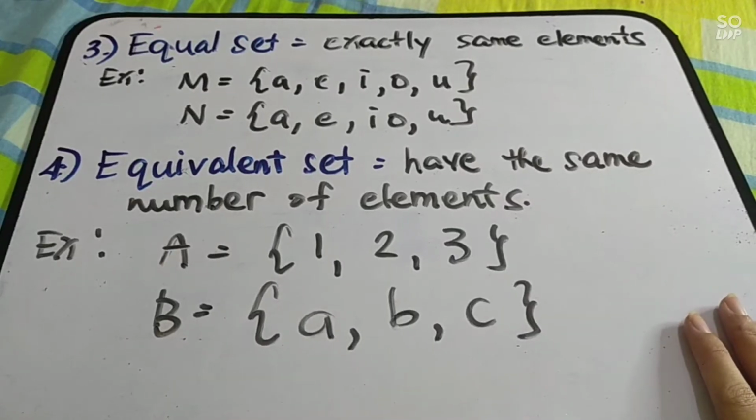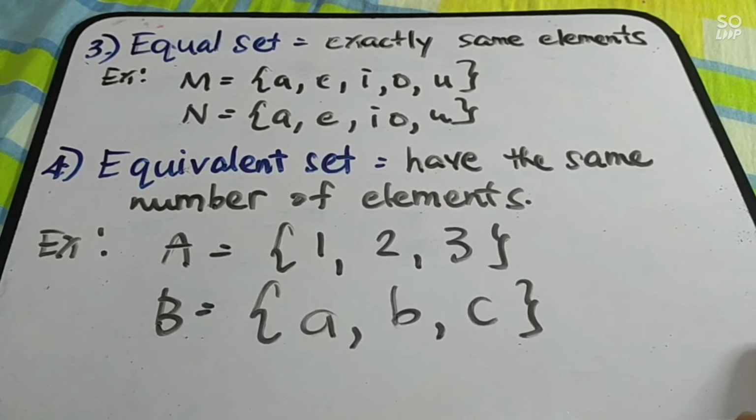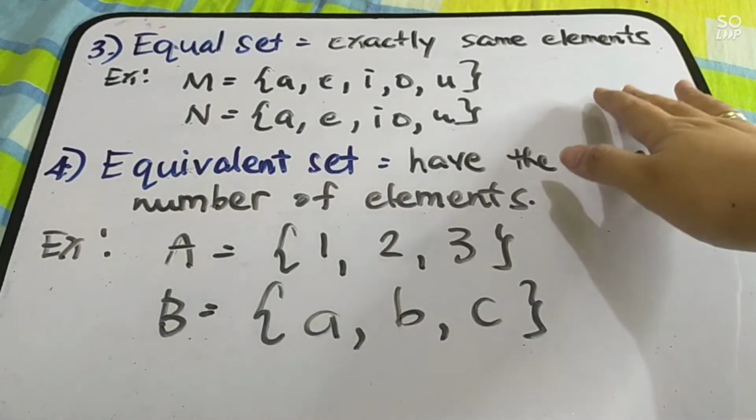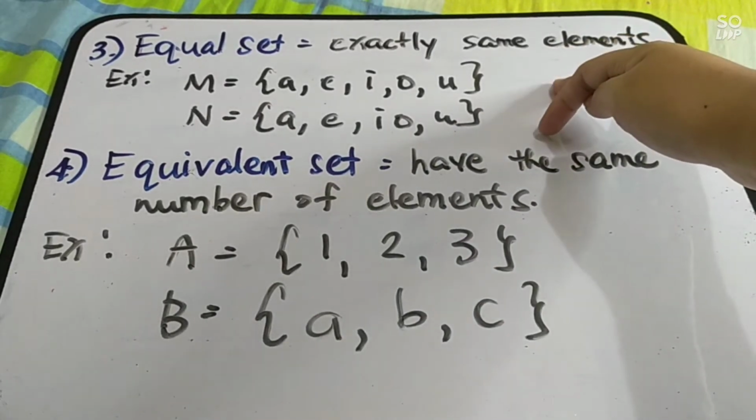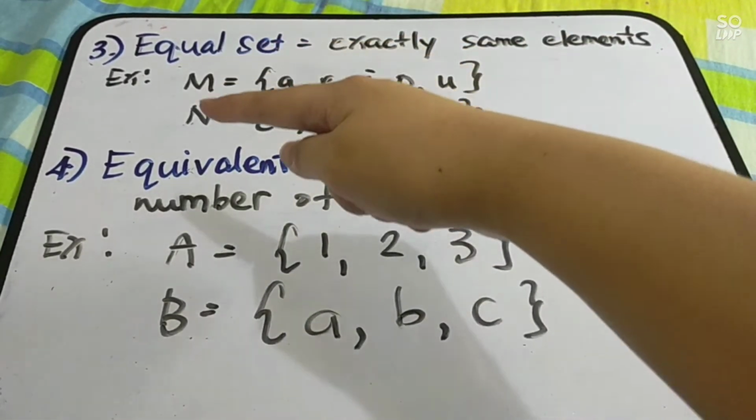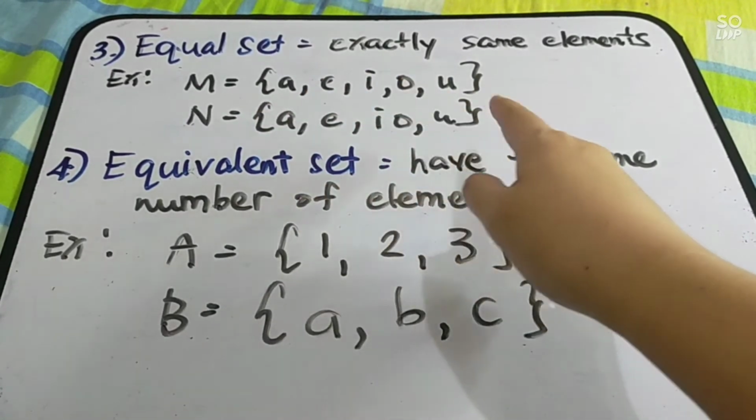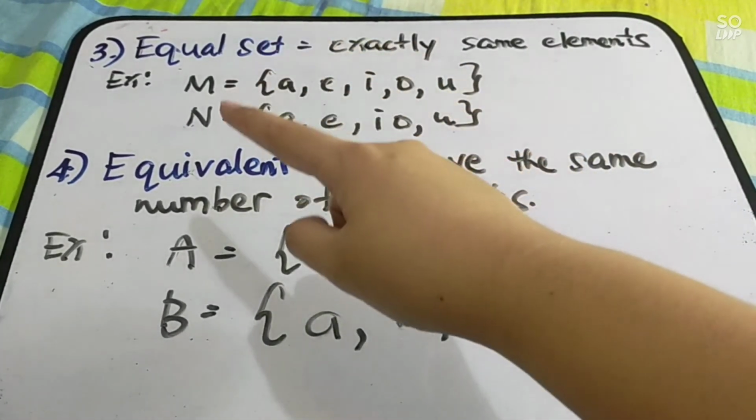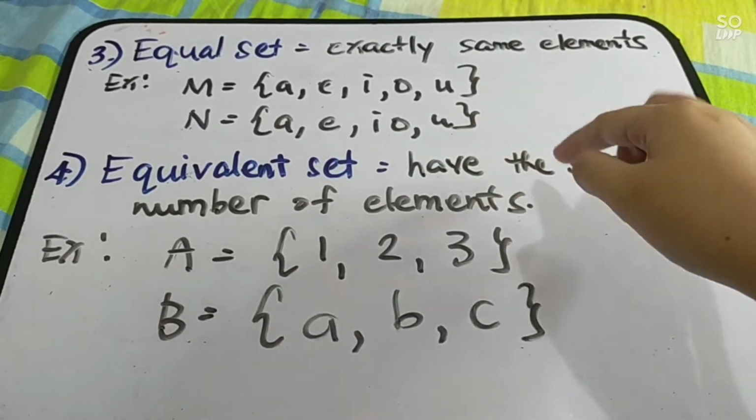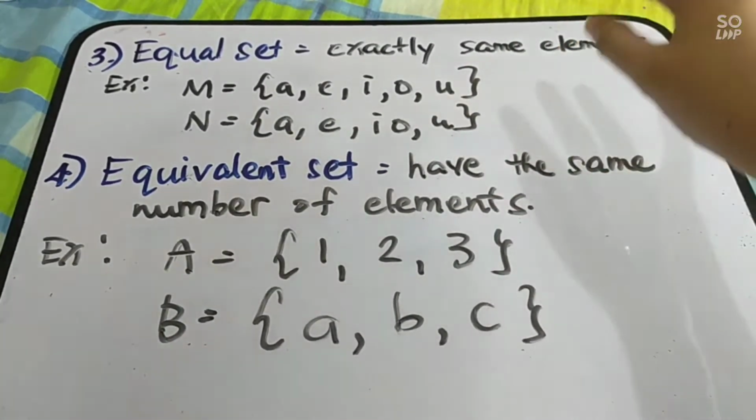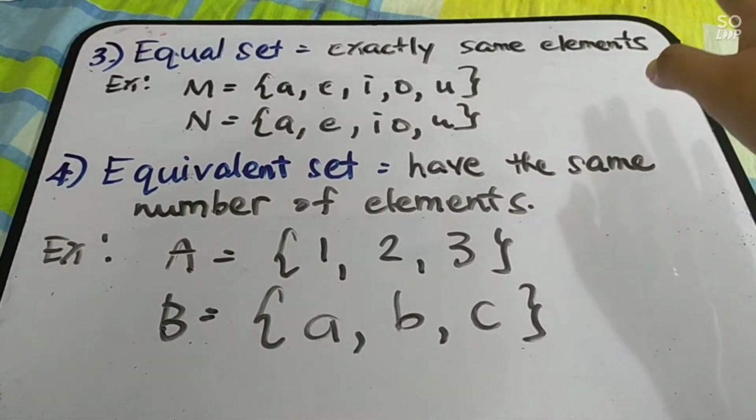Let's have another kinds of sets. We have the third one, equal set. Equal set means exactly same elements. So, we have here given two sets dito. We have set M at saka si set N. Si set M is composed of A, E, I, O, U. And also, set N is composed of A, E, I, O, U. So, we have the same element. So, therefore, this one is an equal set. Ganun lang kasimple si equal set.